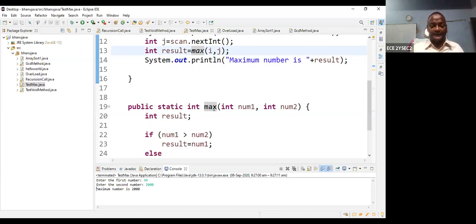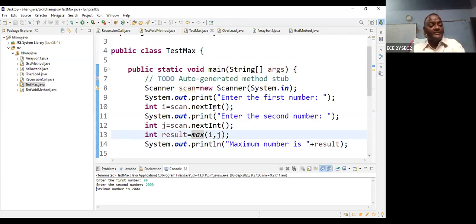Clear? All right. Next thing. Suppose I want to explain about the void method. Void method stands for cannot return anything. Void method cannot return anything. So please see this.